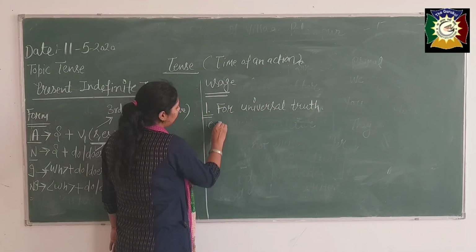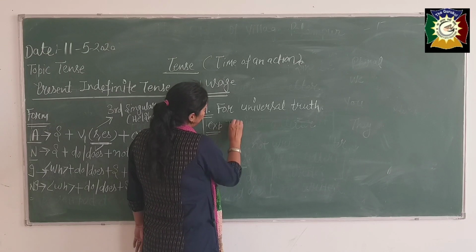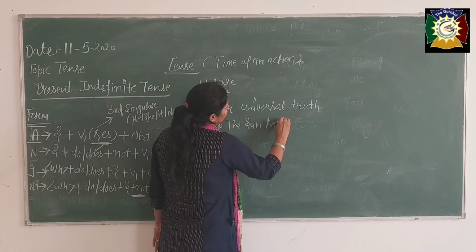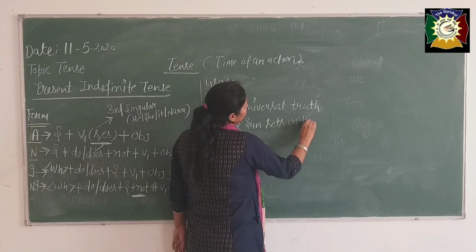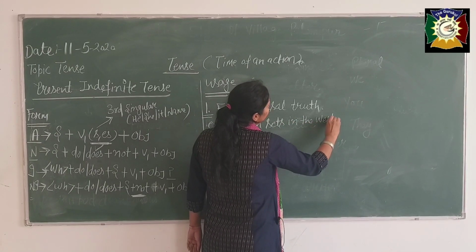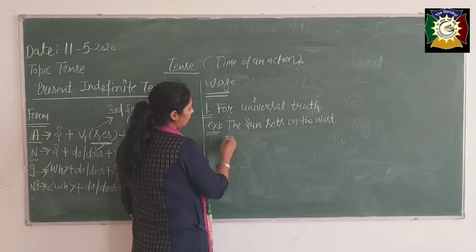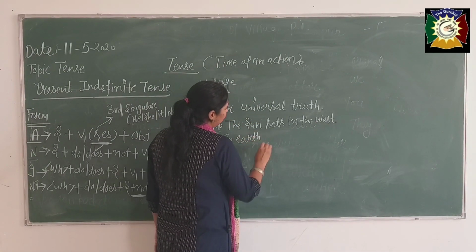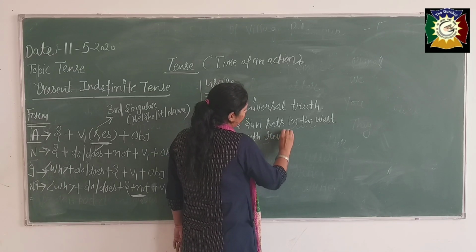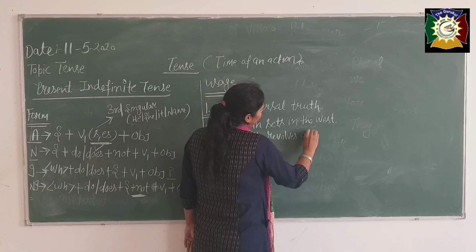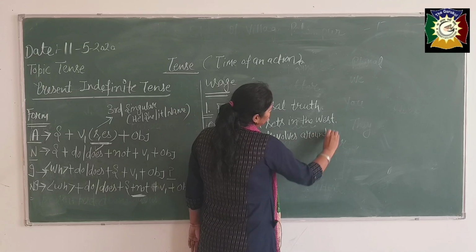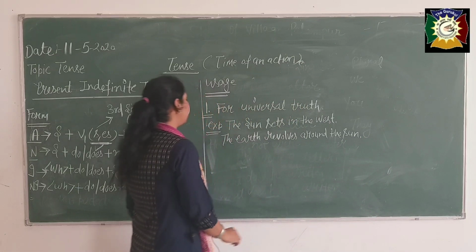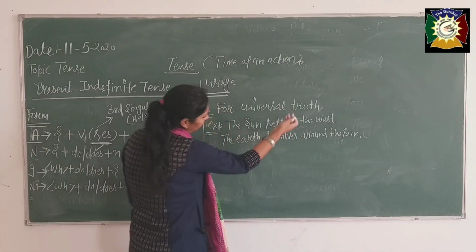Example: The sun sets in the west. This is a universal truth, beta. The earth revolves around the sun. Is it clear, beta? These are universal truths.